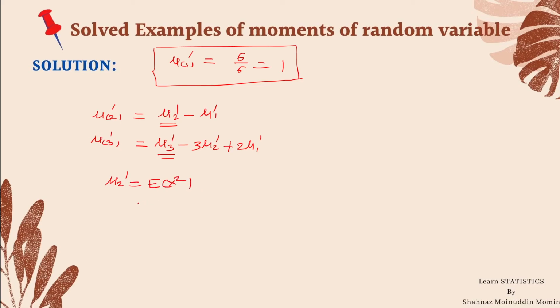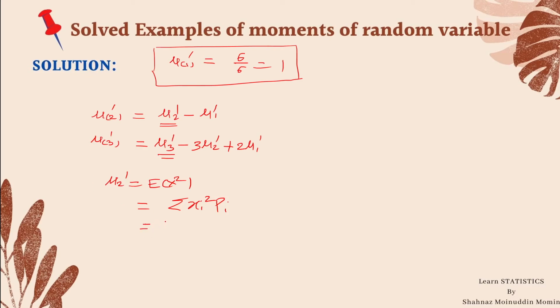Mu 2 dash is equal to expectation of x square, which is summation xi square into probability of i. In the previous lecture, we have already learned how to calculate the raw moments and central moments. If students want to learn more detail about the raw moments and central moments, then click on the I button at the top right corner of the screen, and the link of that lecture is also given in the description box.